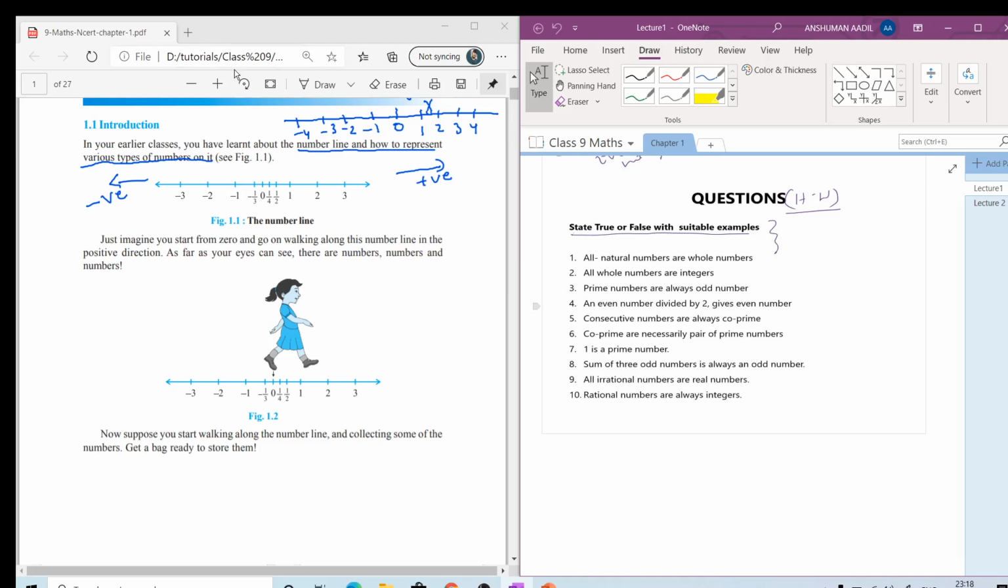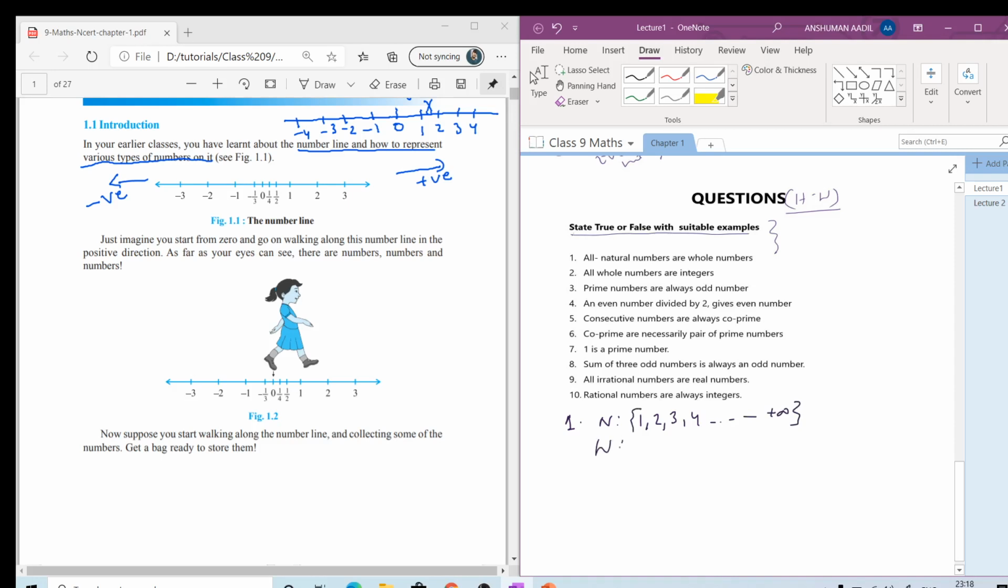Let's start with the first question. It was a true false. The first question was: all natural numbers are whole numbers. Let's approach it one by one. So what are natural numbers? Natural numbers are 1, 2, 3, 4, likewise up to plus infinity. This whole collection of numbers is called natural numbers.